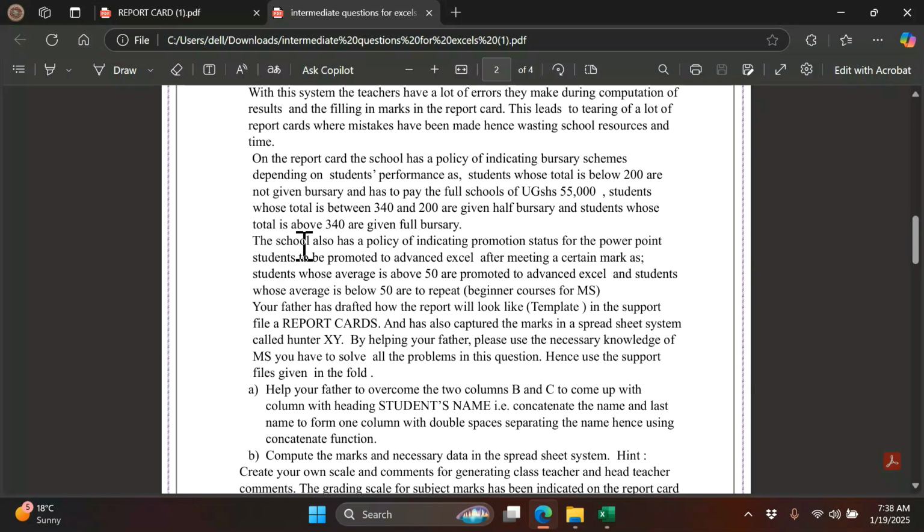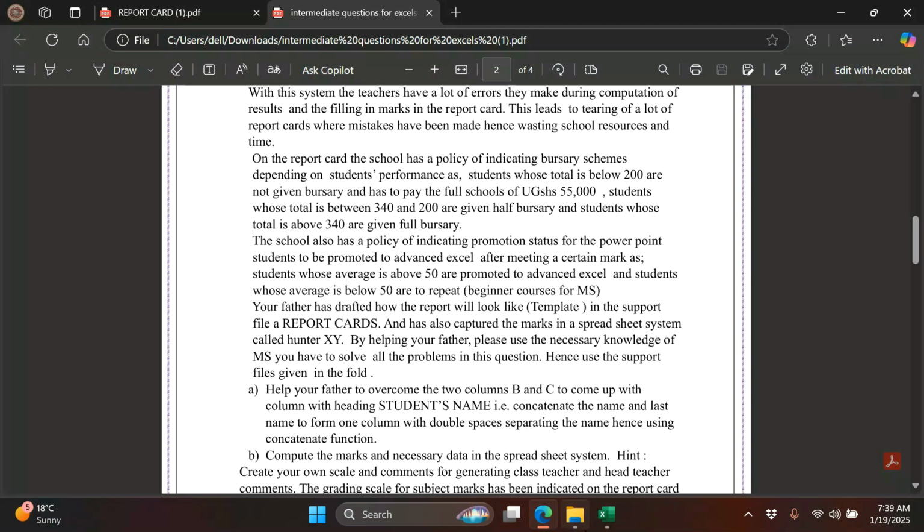They say the school has the policy of indicating promotion status for the students to be promoted to advanced Excel after meeting a certain mark. Students whose average mark is above 50 are promoted to advanced Excel, and those whose average is below 50 are to repeat. So someone who is above 50 has to be promoted, and someone who is less than 50 has to repeat.